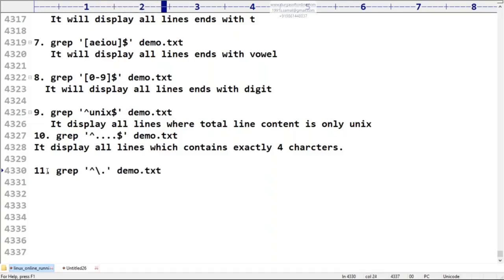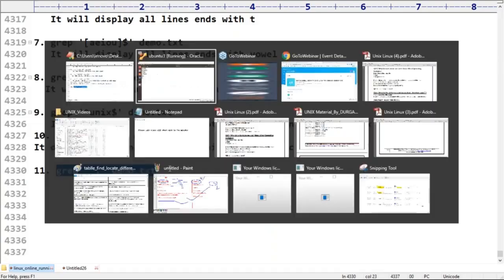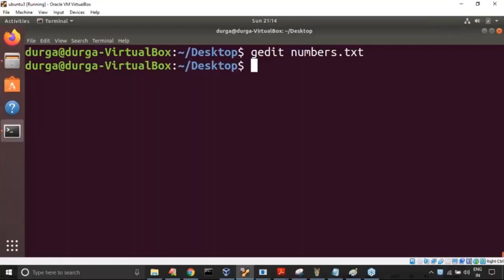What is the meaning of that? If I use a dot, what does dot mean? Any one character, that character can be anything. Starts with one character means every line should start with one character only.